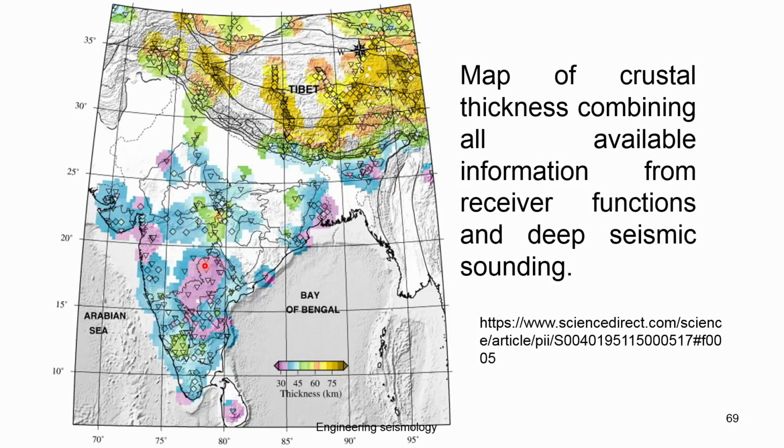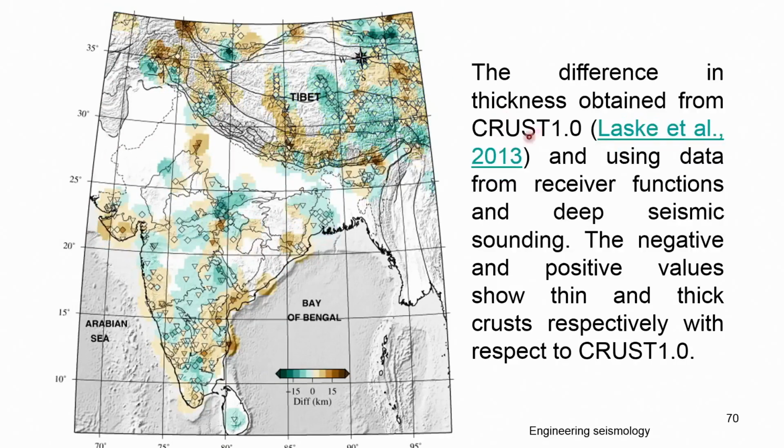You can see now, since the old publications, in the new publication he tried to improve, where you can see the crustal thickness at many places, but still there are white patches where no seismic studies have taken place, okay. So, this is the difference in the crustal thickness that he estimated with respect to the model Crust 1.0, data which is published by others. The negative value and positive value show thin and thick crust respectively, with respect to Crust 1.